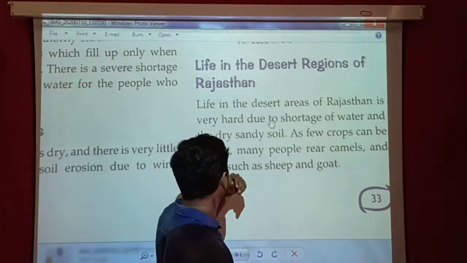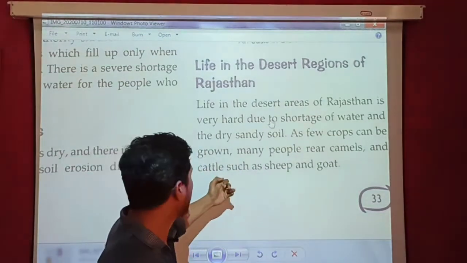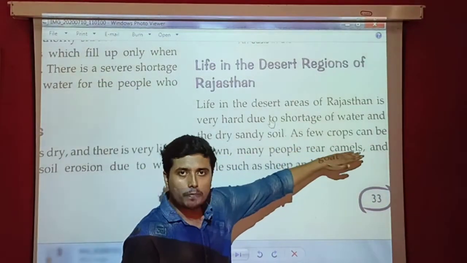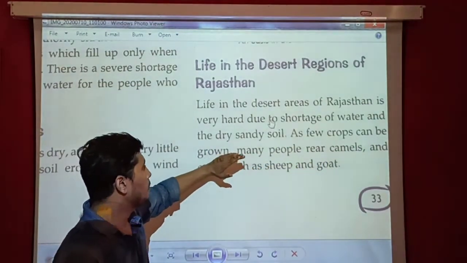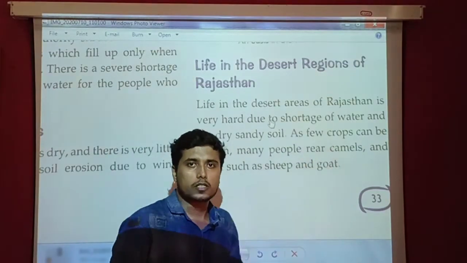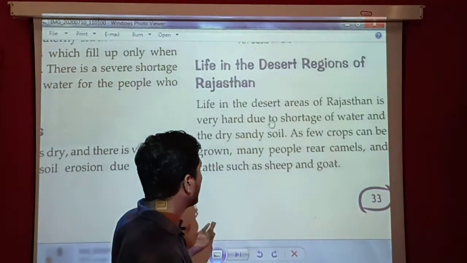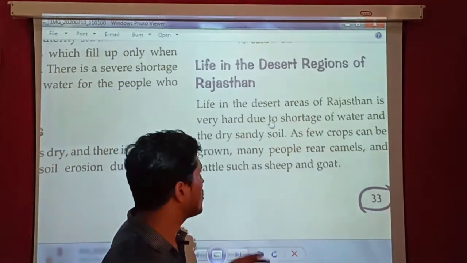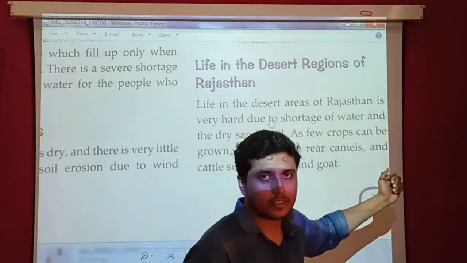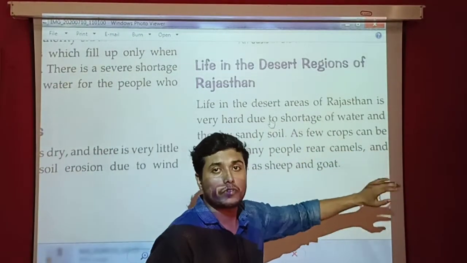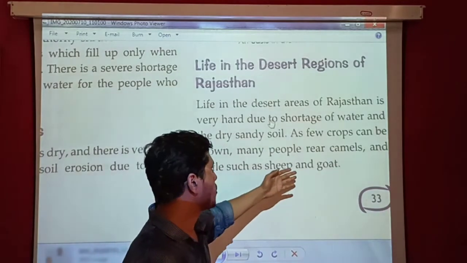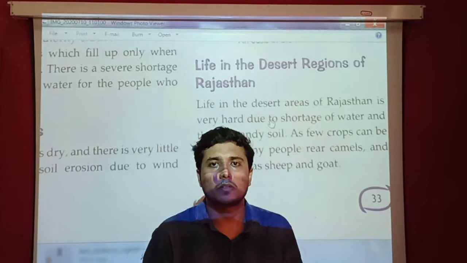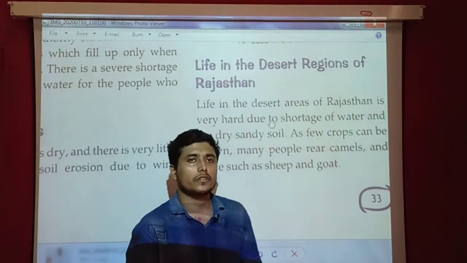As only a few crops can be grown, many people rear camels and cattle such as sheep and goat. So we can only see a few crops, not all crops, and many people rear camels, which means they just take care of the camels, and cattle such as sheep and goat. They keep these kinds of animals for traveling. As we all know, the camel is the ship of the desert. Sheep and goat are kept for the purpose of milk and meat. So these are the purposes for which people keep these kinds of animals with them.